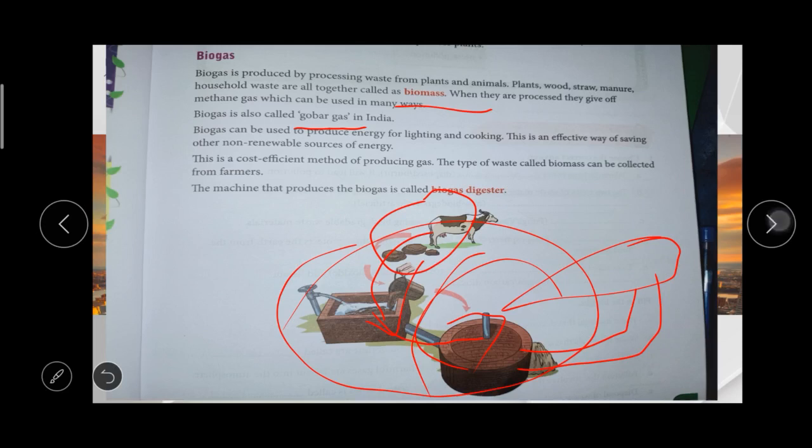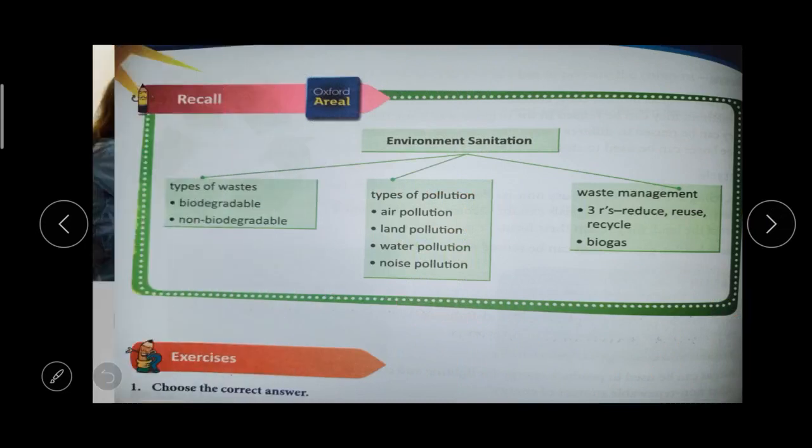Okay, so we have completed our lesson, so we can revise it once. What is the topic of the lesson? Environmental sanitation. First, what are the types of waste? We have learned biodegradable and non biodegradable waste. Biodegradable waste means waste which is decomposed easily. Non biodegradable waste means waste which cannot be decomposed easily. What are the types of pollution? Air pollution, land pollution, water pollution, and noise pollution.